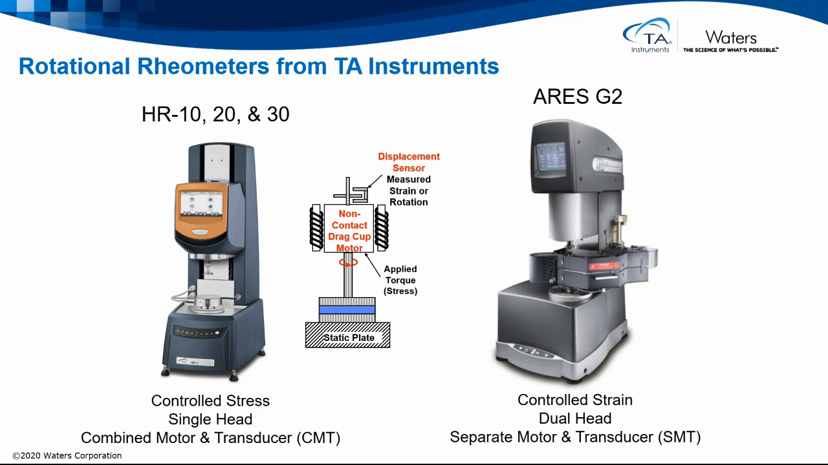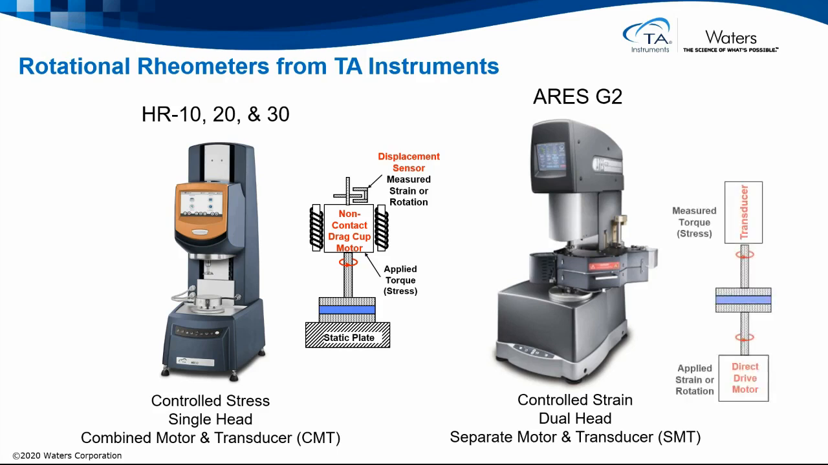The ARES G2 is unique in that it's a controlled strain instrument, controlling how far it twists the sample, and is a dual head, a separate motor and transducer configuration, SMT. And as the graphic shows, this is a purer form of deformation, as the motor deforms the sample and we measure the sample's response in a separate transducer.